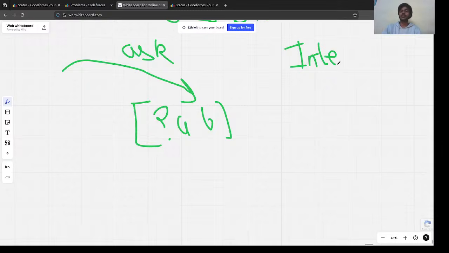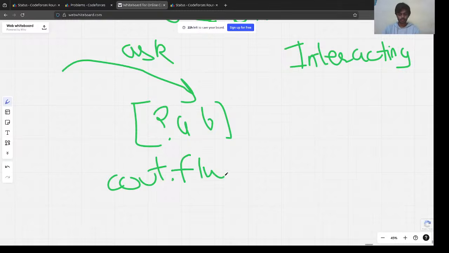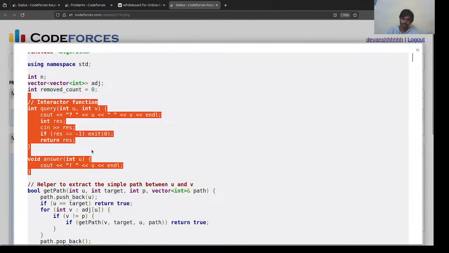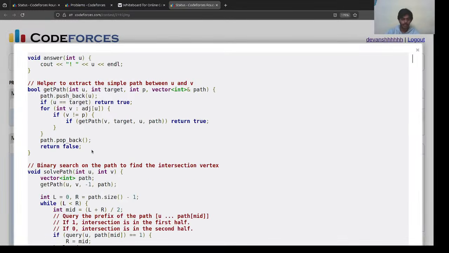And after asking, or let's say outputting, you have to flush all the outputs using cout.flush. Got it? So this is what interactive problems are. Nothing great. So yeah, you had query, you had answer. Got it.